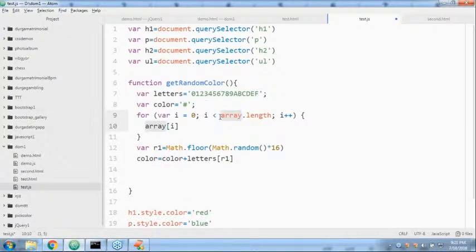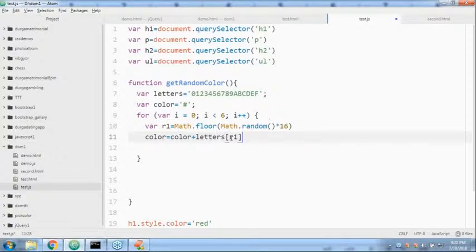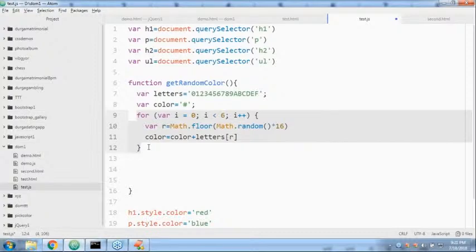For i equal to 0, i less than 6, i plus plus. Every time there is a new random number, and every time it adds some character. Excellent. Now observe, after completing this, my color contains how many characters?